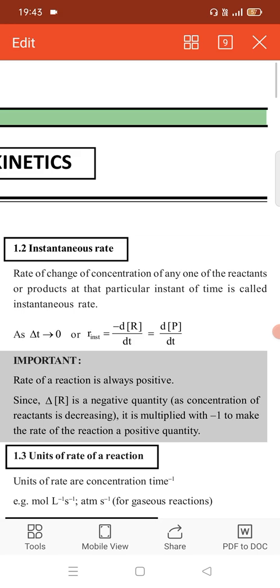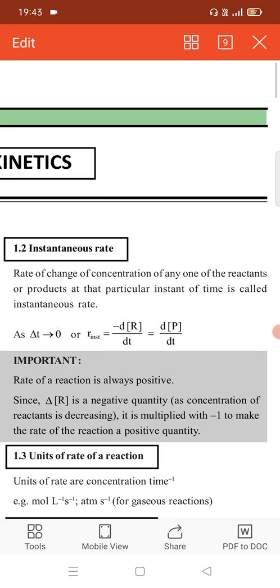We write it as minus dR by dt equals dP by dt. That means the rate of decrease of the concentration of reactant per unit time equals the rate of increase of the concentration of product with increasing time. That is why it is written minus dR by dt equals dP by dt.